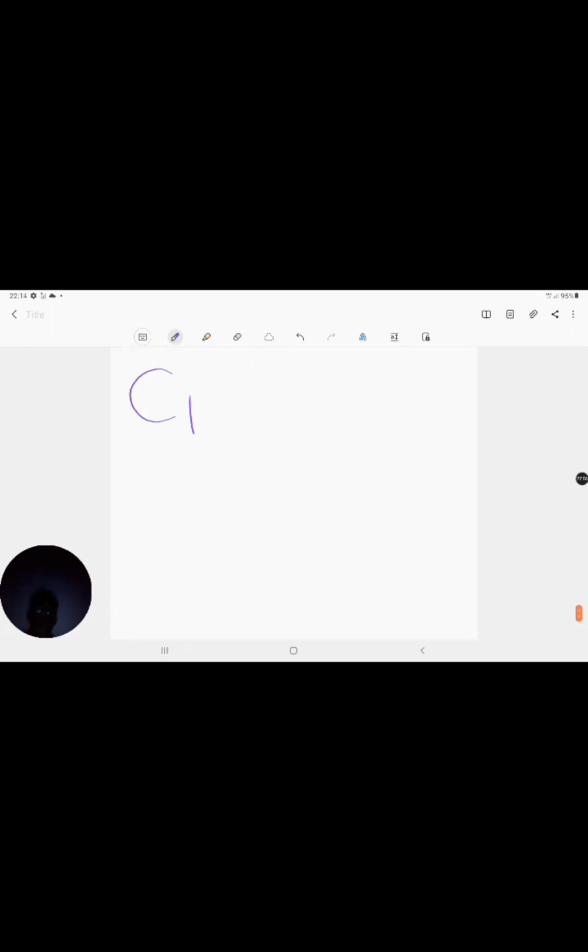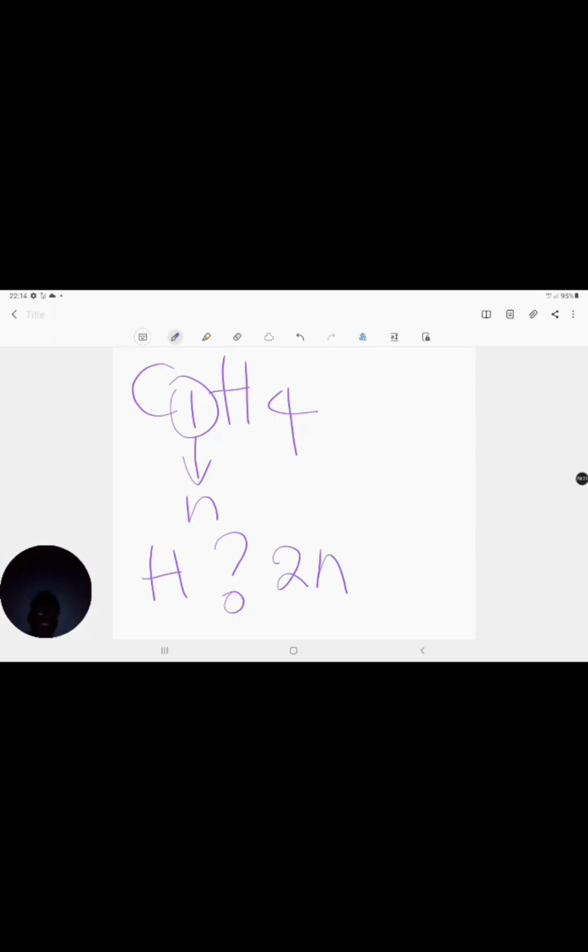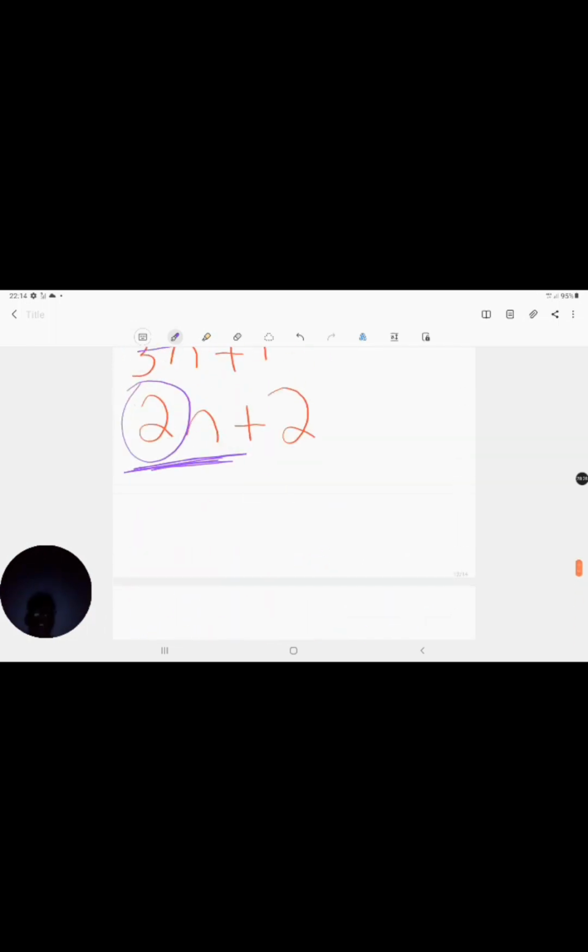If I have C1H4, right, and I say this is N, and I want a formula for this compound here, then in order for me to get my number of hydrogens, I want to take this N, multiply it by 2 and add whatever is remaining in order to get that number there. Okay, so let's do it for the other compounds.